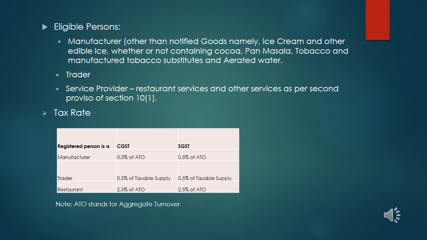In case of a manufacturer, it is ATU in the formula. However, in case of a trader, it is taxable supply. This is something very important that you will be considering while doing practical questions. Taxable supply is what will be considered for the trader. We will not be considering the exempt supply in case of a trader. However, in case of a restaurant or the manufacturer, exempt supply will also be counted for calculating aggregate turnover.